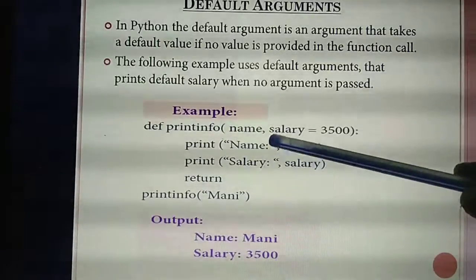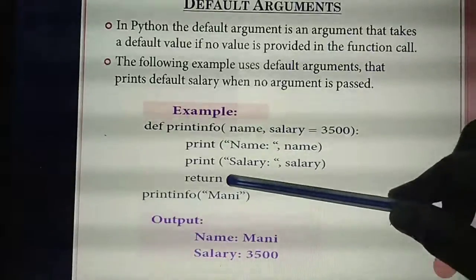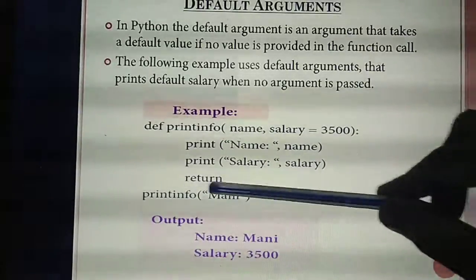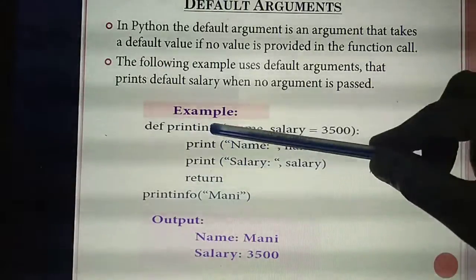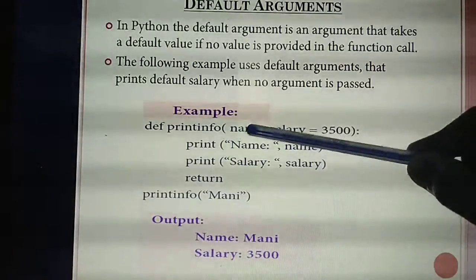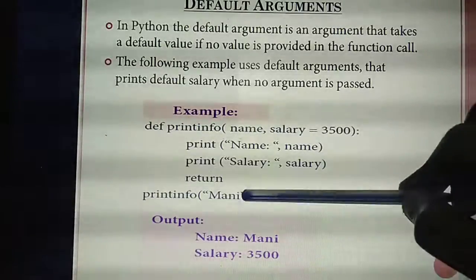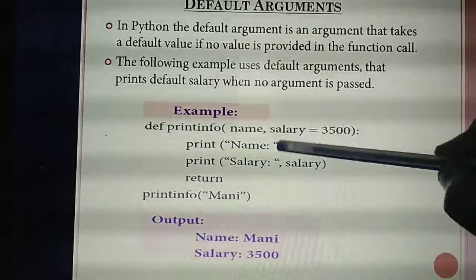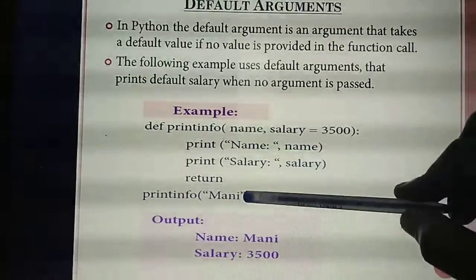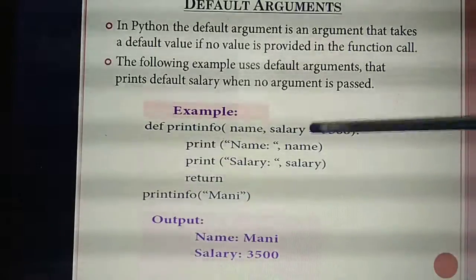Then what's the next thing? After the print statement, you need to write the return statement. So it will return the value. Next, here only you are assigning the values. Print info, calling the function. In the place of name, you are giving what? Many. So inside the double quotes you are giving it. But only one value you are giving. Are you giving any value to the salary? No. Only name alone you are declaring. You are not giving any value to the salary.